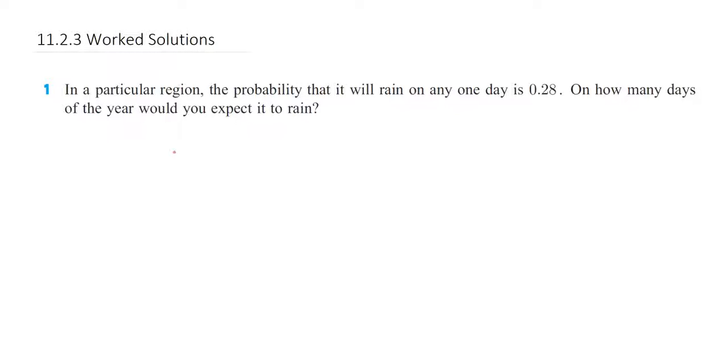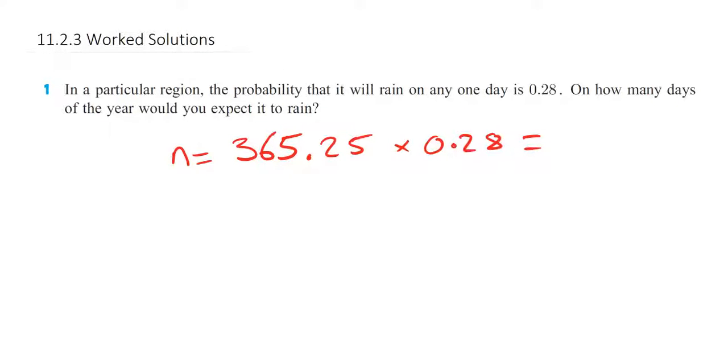We have that n is 365 days. We should probably include, though, the extra part for the leap years. So let's say 365.25, and the probability is 0.28 as given. And if we multiply those together, we're going to have 102 days.